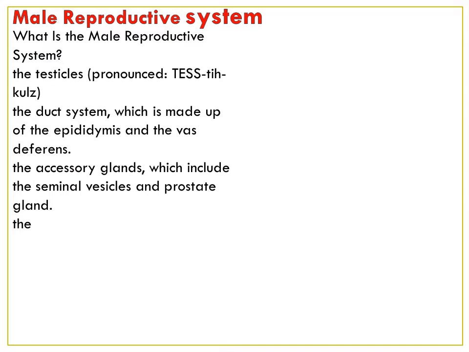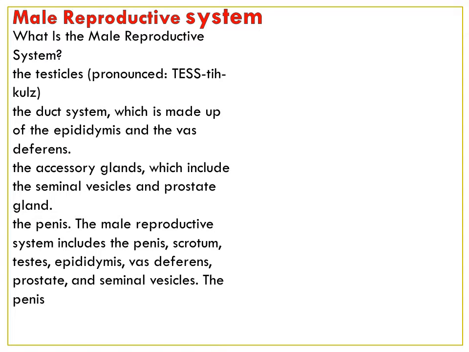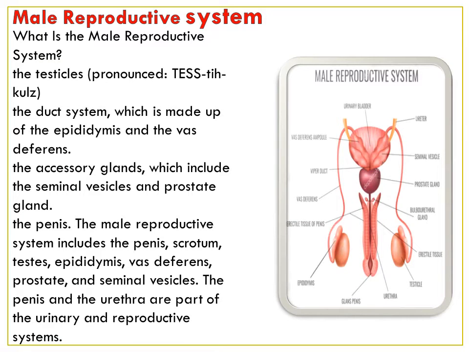The testicles are present, the duct system which is made of epididymis and vas deferens. The accessory glands which include the seminal vesicles, prostate gland, the penis. The male reproductive system includes scrotum, testis, epididymis, vas deferens, prostate and the seminal vesicles. The penis and the urethra are part of the urinary and reproductive system.